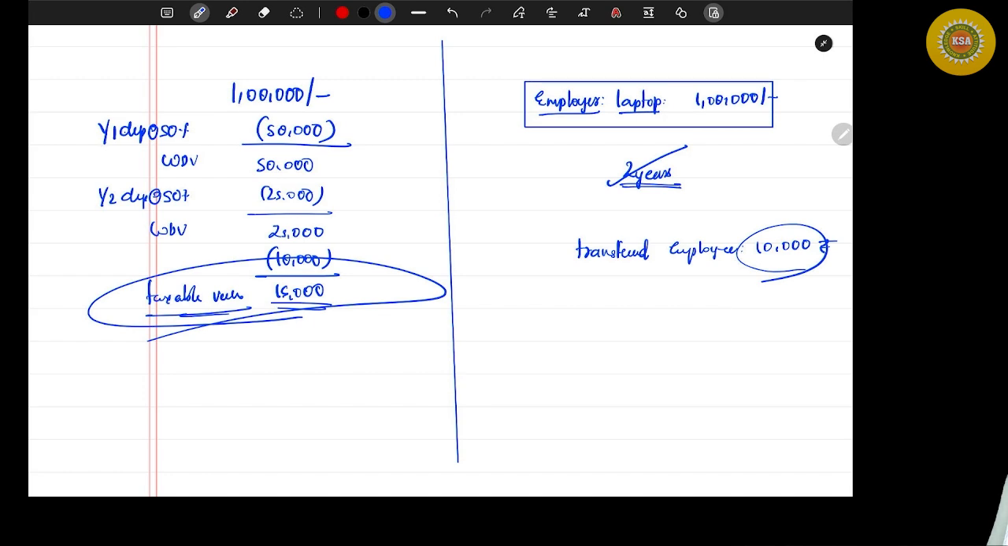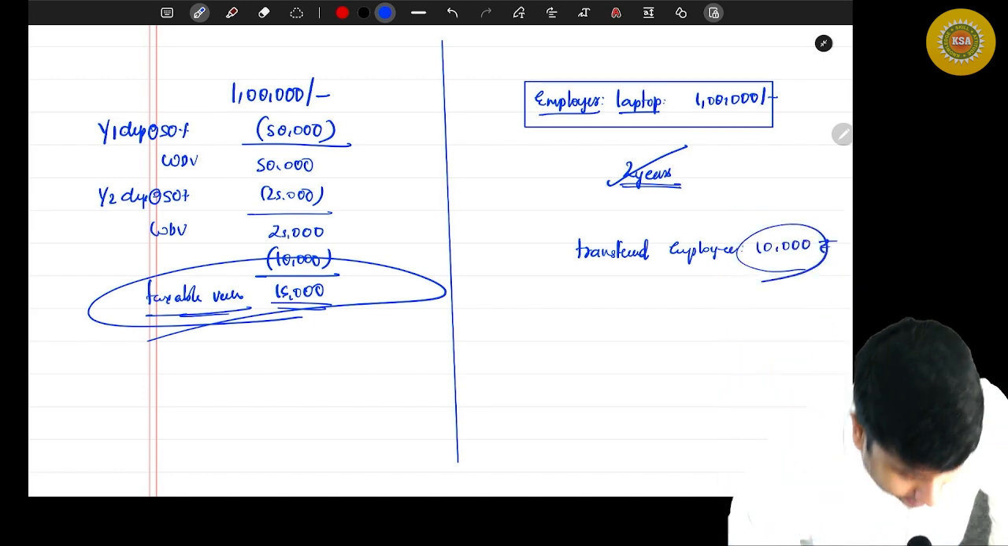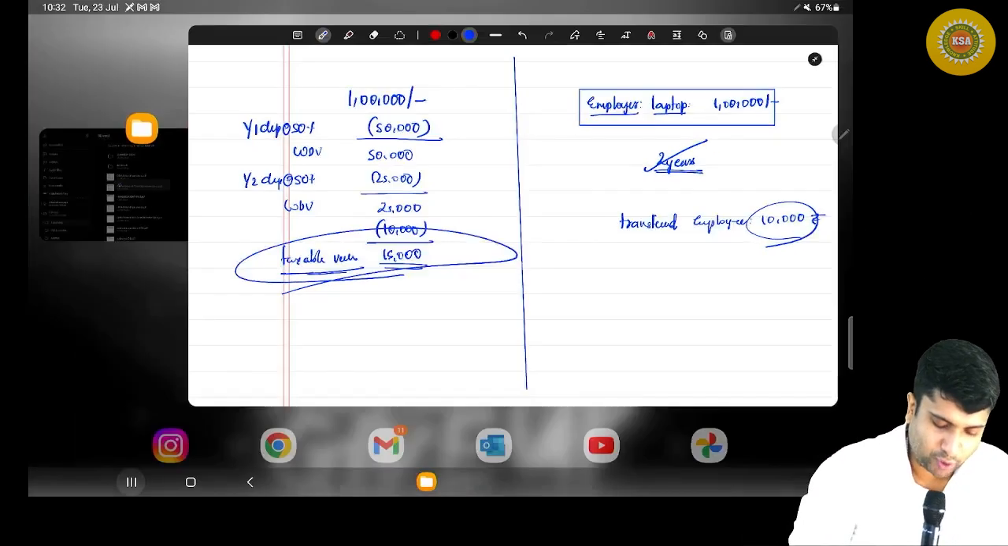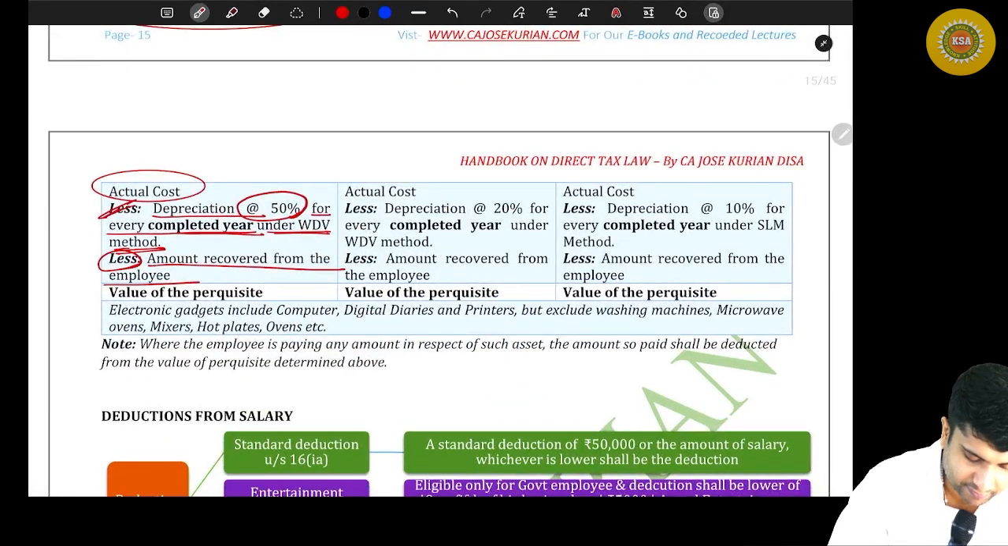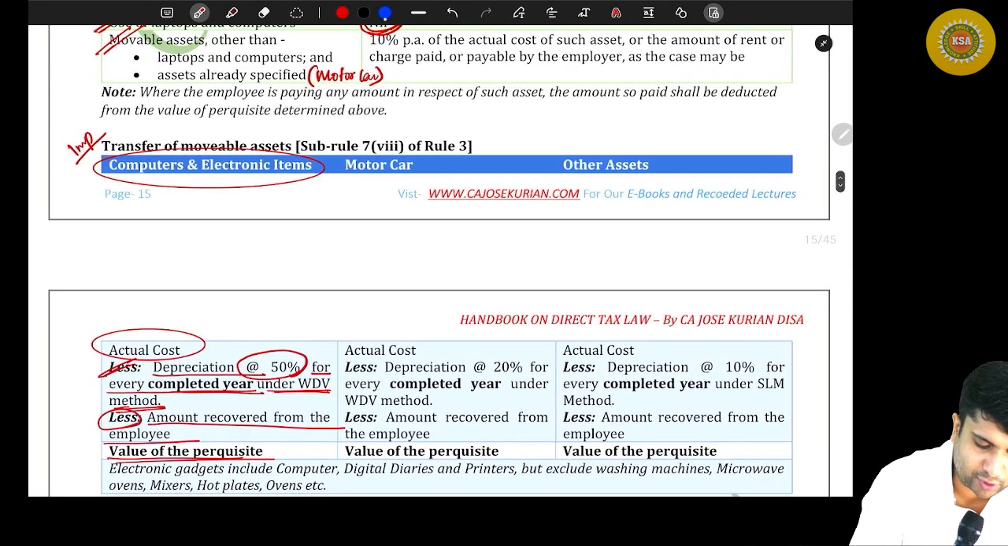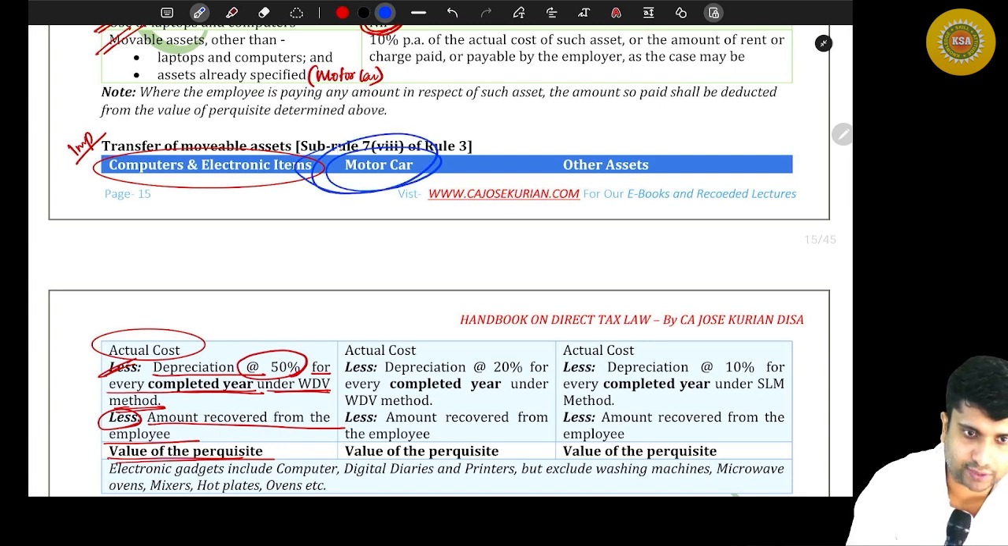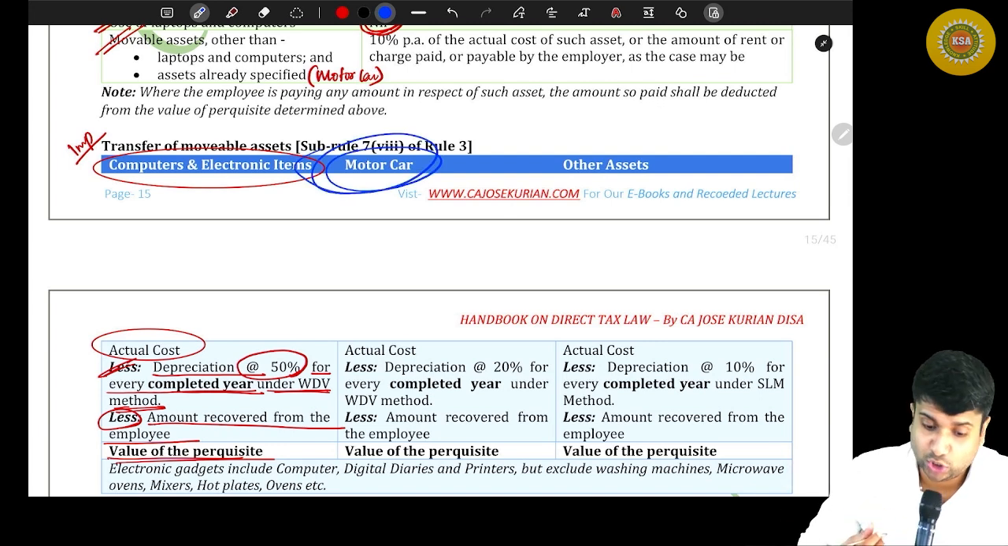We were doing the value of laptops, computers and electronic items. So that is the value of perquisite. Now, friends, listen. Moving on to the second one. What if it is a motor car? What if it is a motor car?